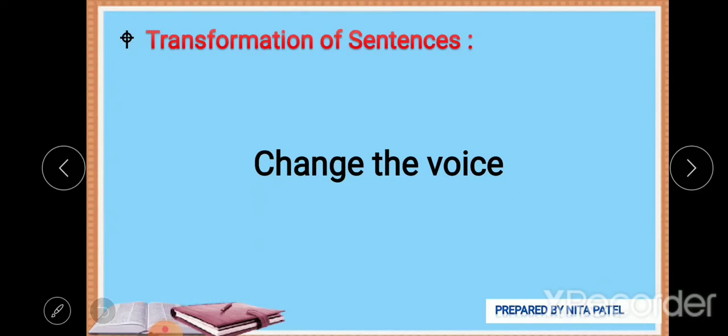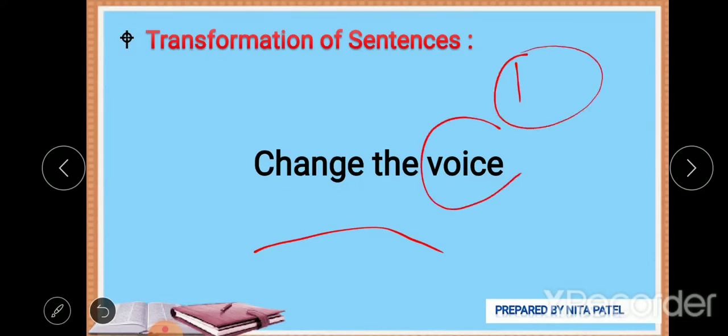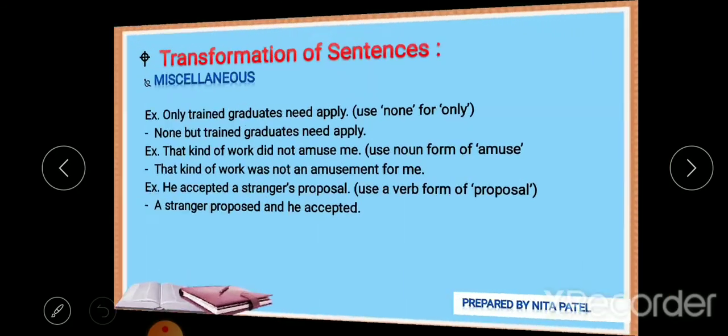If you don't know the tense, then you will not be able to solve this kind of question. So first we will study tense, and then we'll go for active passive, and then we can also go for direct indirect, right? Direct indirect you will get as a 4 marks question, and for this voice you will get 1 mark. So we will discuss it later on after tense.